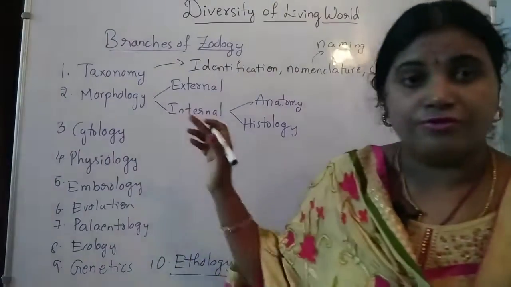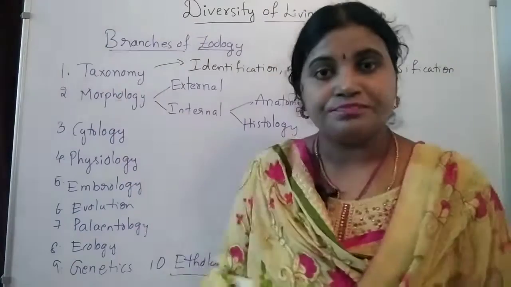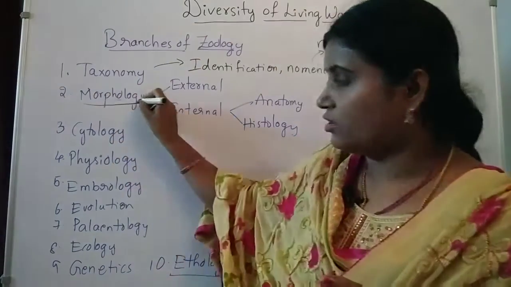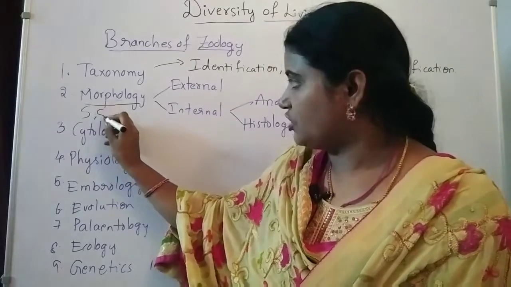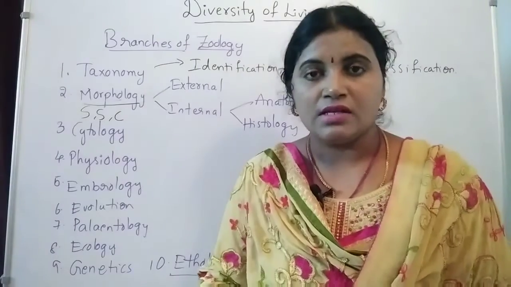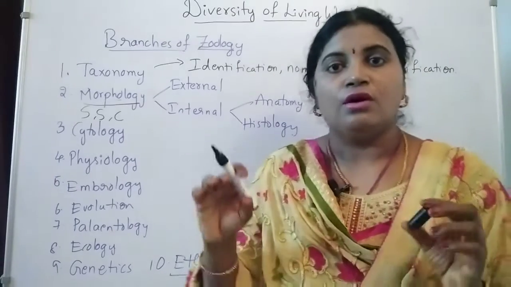Next one is morphology. Here you have to remember the points. Morphology explains the size, shape, color of the organism.